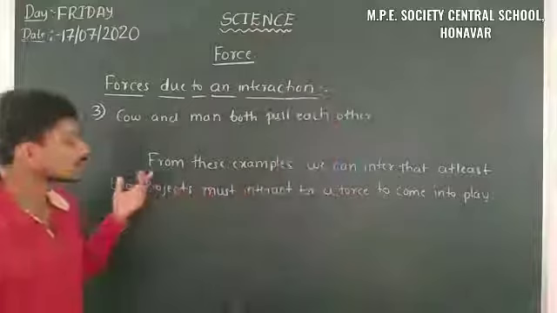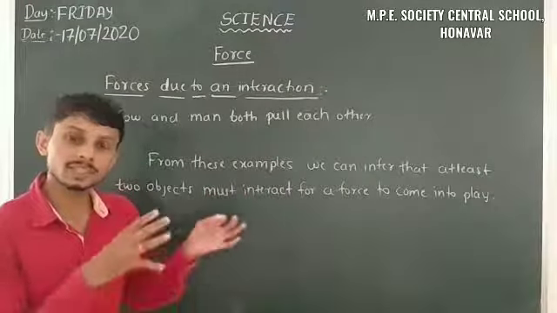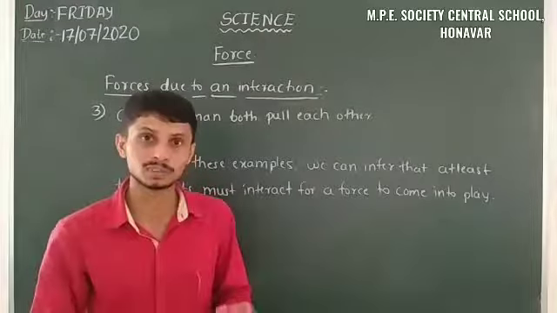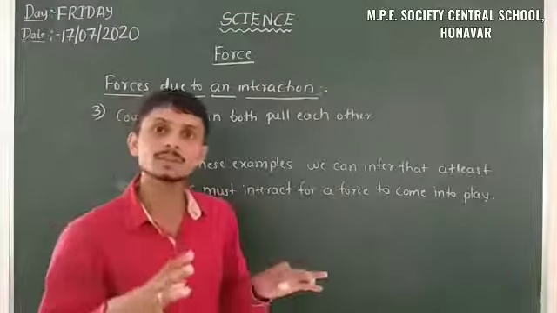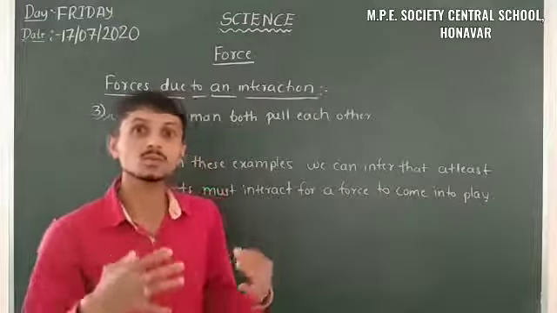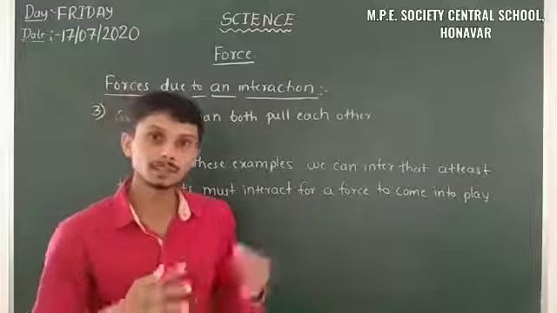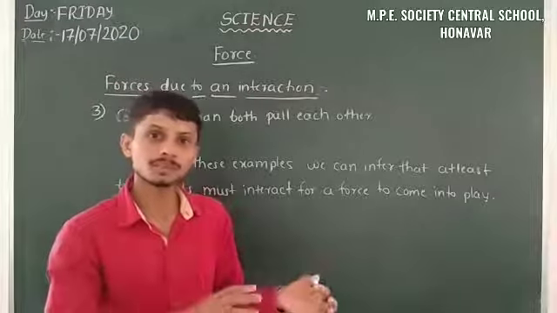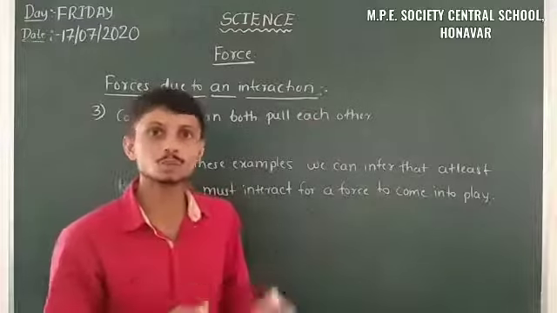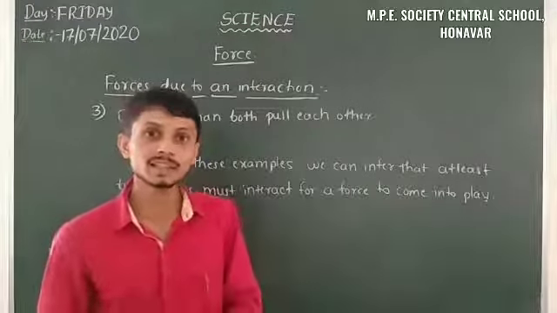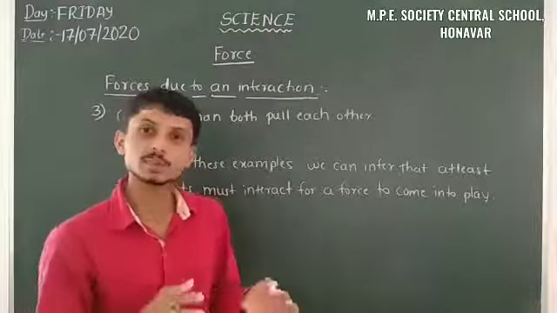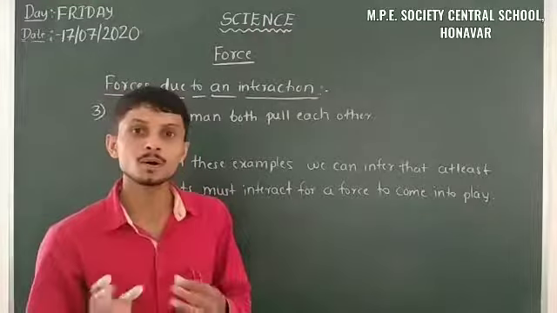From those examples, in the first example there is a cart and the man. So there are two objects. When the man applies some force, there is an interaction of force here. Then in the second case, two girls are playing, pushing and pulling. In the first case, both girls are pushing, so there are two persons. And in the second case, two girls are pulling each other. So a force comes into play; there is an interaction of force here.